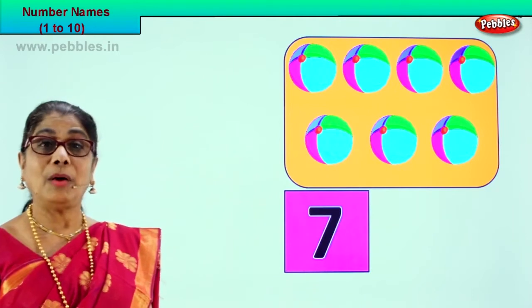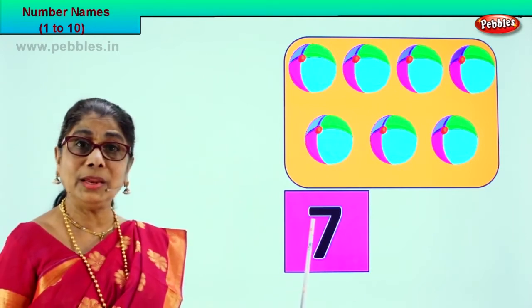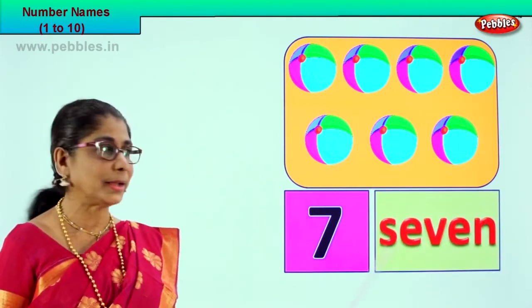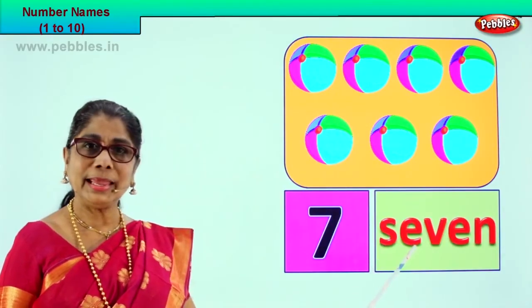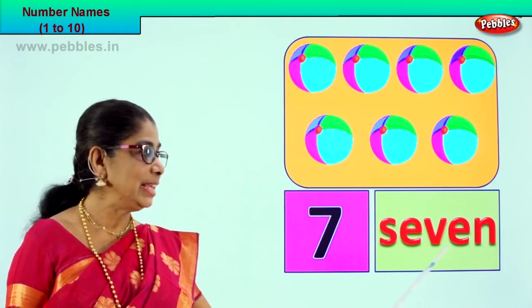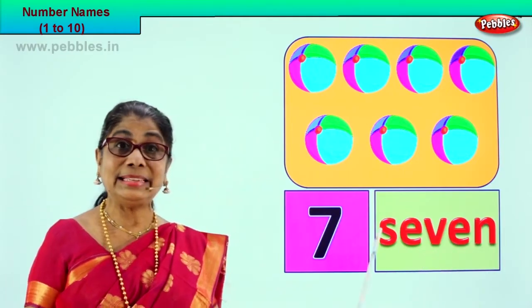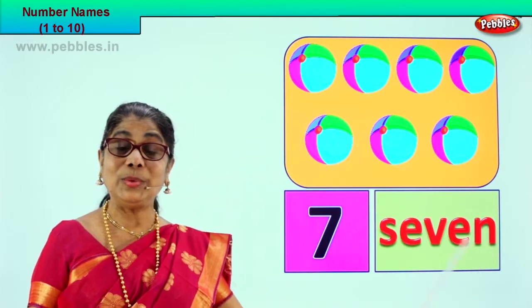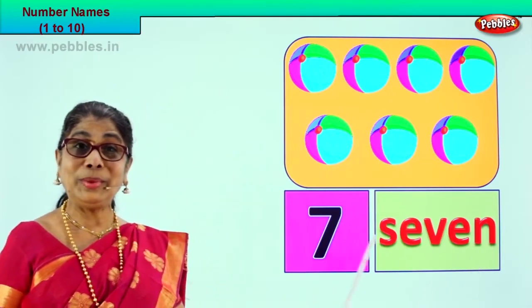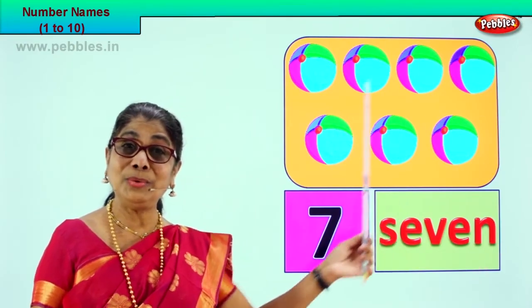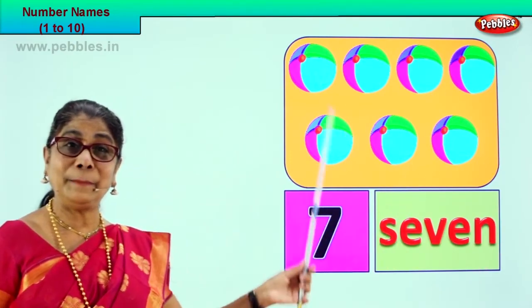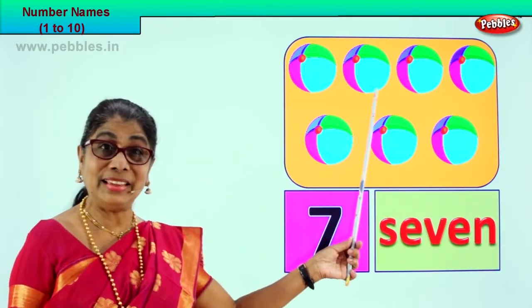Good. Now, how do we write this number in words? Look. In words, spell it out. S-E-V-E-N, 7. We learn to write the number. We learn to write the number in words too. We learn to count the number of colorful pictures here. 7.